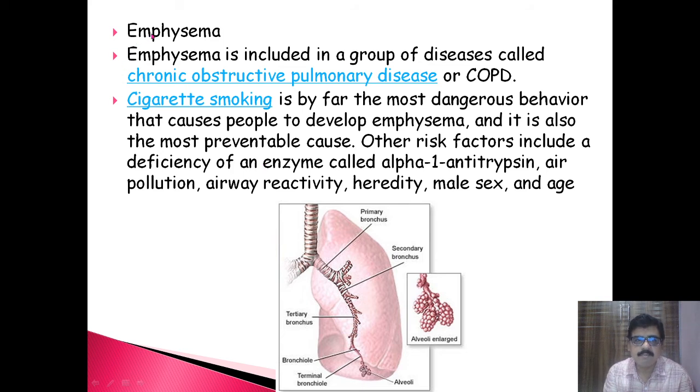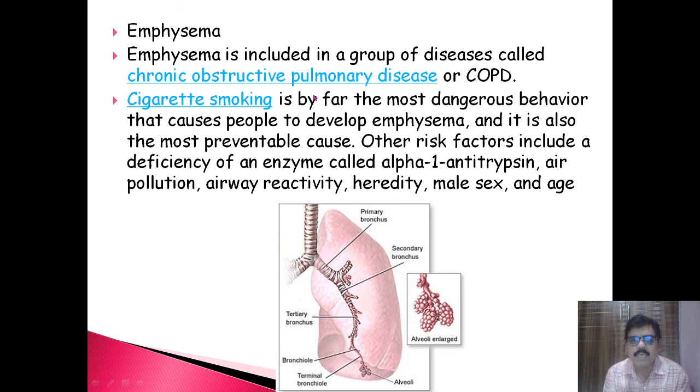Then the next one is emphysema. Already we have discussed what emphysema is. In emphysema, the walls of the alveoli get broken down or destroyed. Emphysema is included in a group of diseases called COPD or chronic obstructive pulmonary disease.